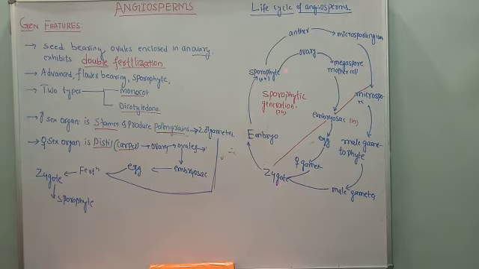And here in the female ovary, within the ovary, ovules are there, and within the ovule is the megaspore mother cell, and from the megaspore mother cell the embryo sac is developed. The embryo sac is developed within the ovule. So within the ovary is the ovule, and within the embryo sac the egg cell is present, and within the egg cell is the female gamete.